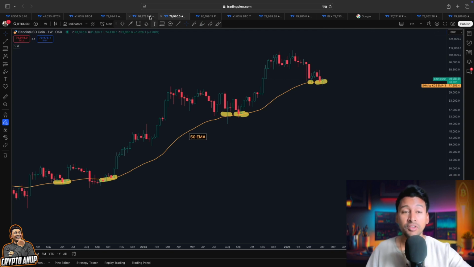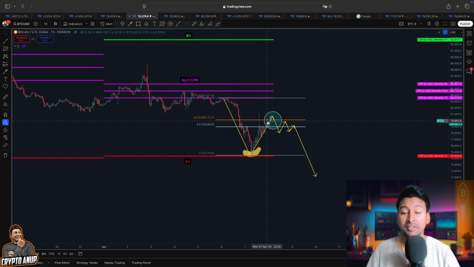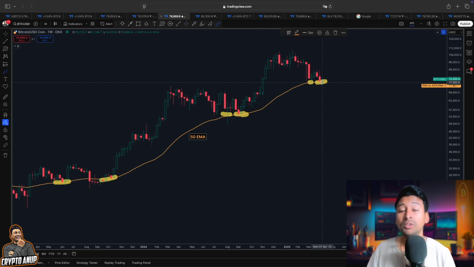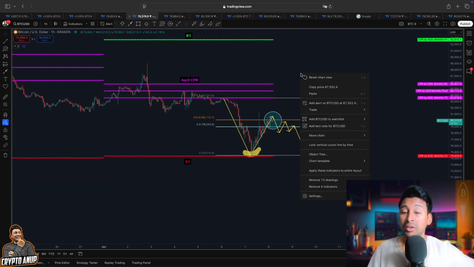What I'm trying to pinpoint is that in a weekly, yes, this is another reason why we are seeing a rally. Not just only after testing the support from the S1 line, we are seeing this relief rally, but in a bigger picture, you can see that was also the support from this 50 exponential moving average.